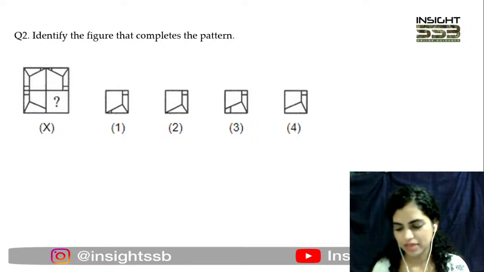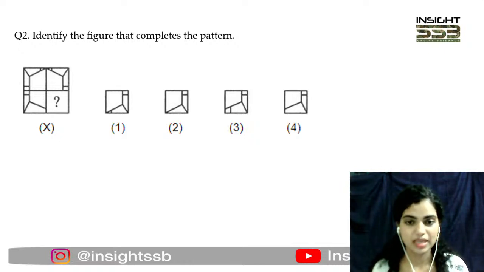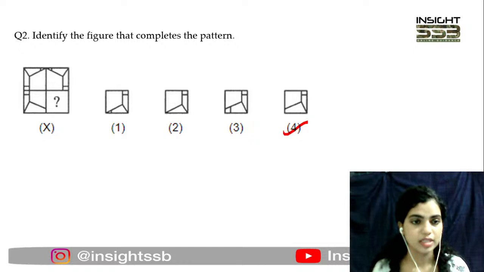Okay, some are saying 1, 3, but maximum are saying it is 4. And you guys are absolutely correct. It has to be option number 4 here. ठीक है? यहाँ पे again, divide this whole thing into smaller parts and then you'll be able to draw it आराम से. ठीक है? इस तरीके से ये बन रहा है.